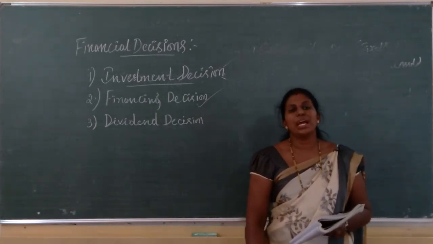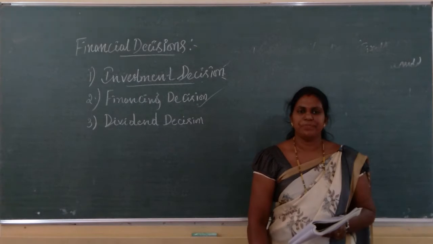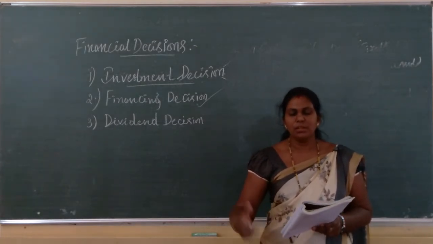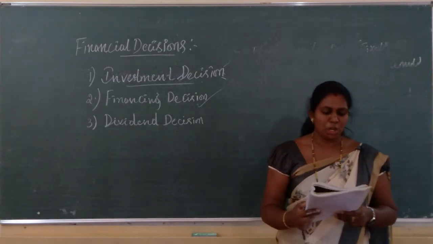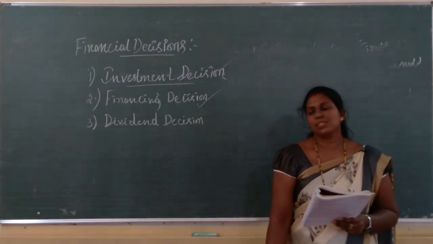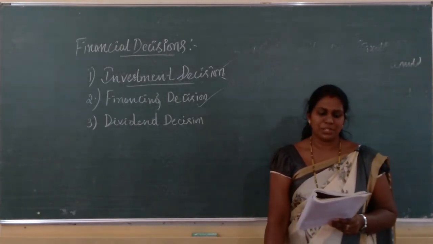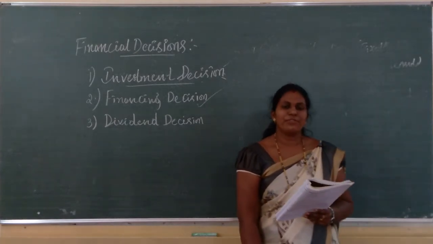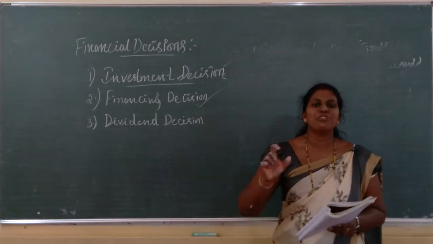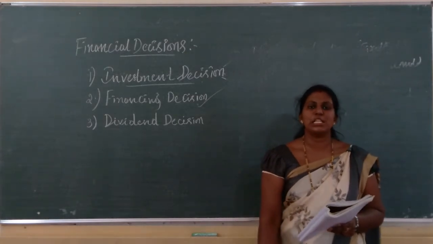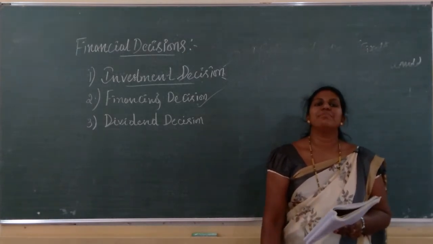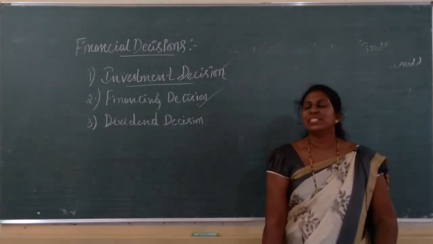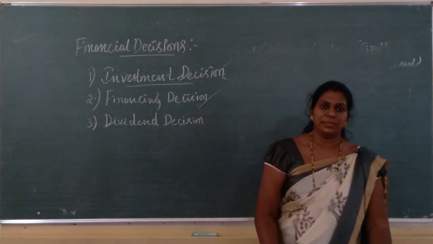So, how are they going to raise that finance, whether with long term or short term sources of finance? That is called the financing decision. It is concerned with how much fund has to be raised and from which source. Hope you are getting this. So, that is regarding the financing decision.